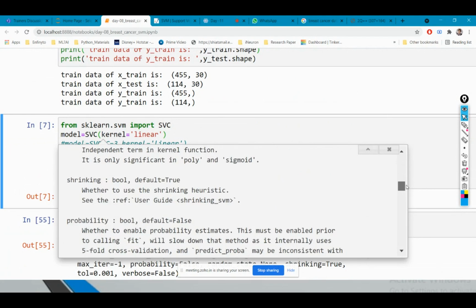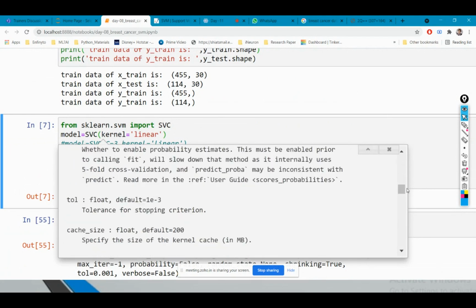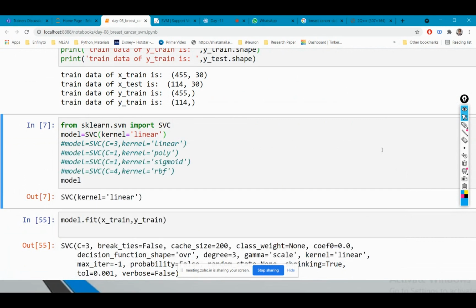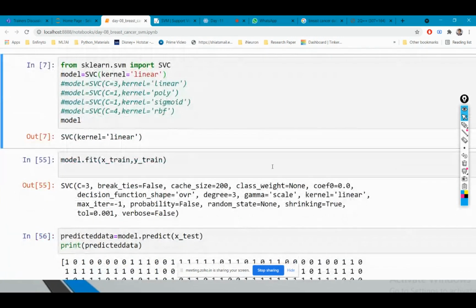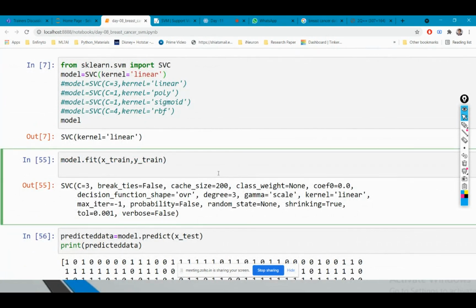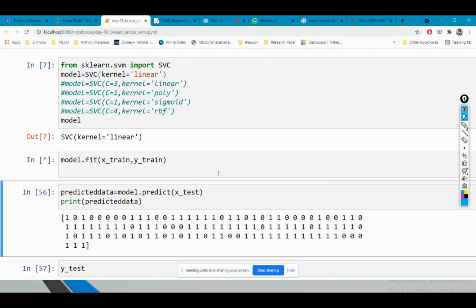Okay, gamma can be scale or auto. So you can change these different types of conditions so as to get a better accuracy, or so as to increase your accuracy. Now in this case, I have taken my model to be linear, and I'm fitting the model. Model dot fit x train and y train so as to draw a hyperplane.